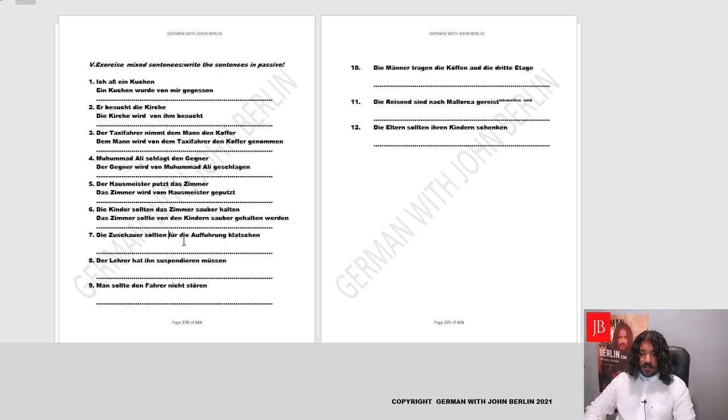Yes. Die Zuschauer sollten für die Aufführung klatschen. The audience should clap for the performance. The performance should be clapped by the audience. So we'll basically maintain the structure and we'll change the voice from active to passive. Basically, what is here the object? There is no object. So we could rather either pick up this complete piece, which is also possible, or introduce our own word for the passive sentence, es. The helping verb, the modal verb, is sollten. We'll conjugate it for es. Es sollte. Yes, es sollte von den Zuschauern.